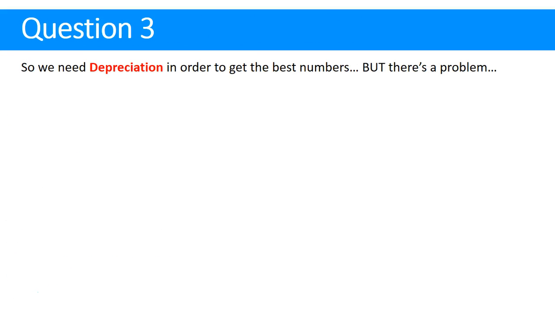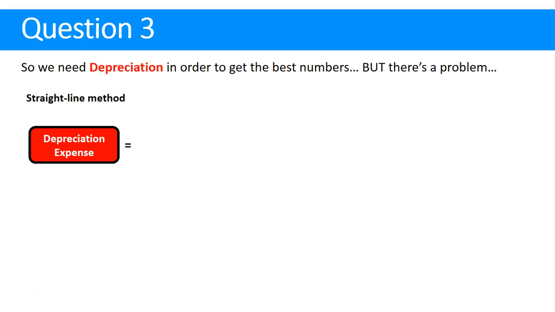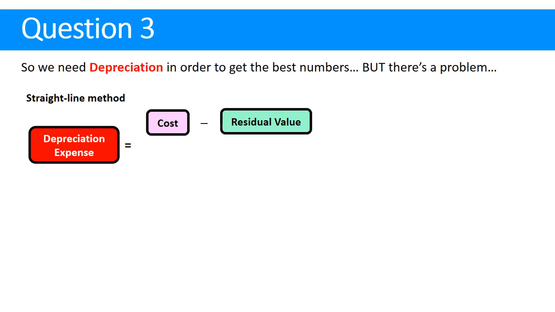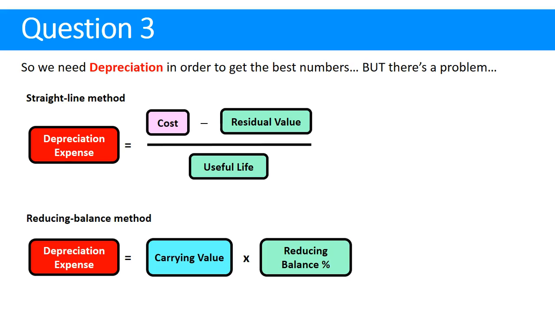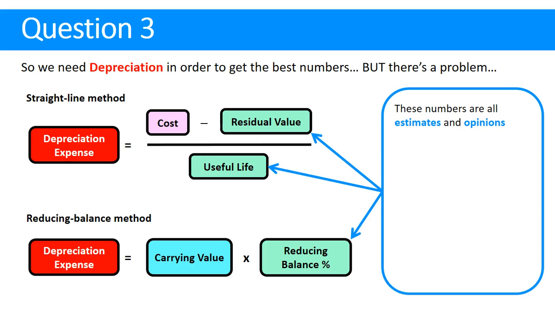So we need to depreciate things to get the most accurate numbers, but there's a problem. It's all to do with the formula. If we calculate straight line depreciation, we do cost less residual divided by useful life. If we're going to do reducing balance, which we actually probably would with a delivery van, we'll take the carrying value and times it by the reducing balance percentage. That's all good, we're going to get the most accurate net profit. But the problem is we've got a lot of guesses here. Residual value, useful life, and that percentage in the reducing balance formula are all guesses. Will the van last 3 years? It might actually last more or less. Will it actually be resold for $5,000 in 3 years? That's unlikely.